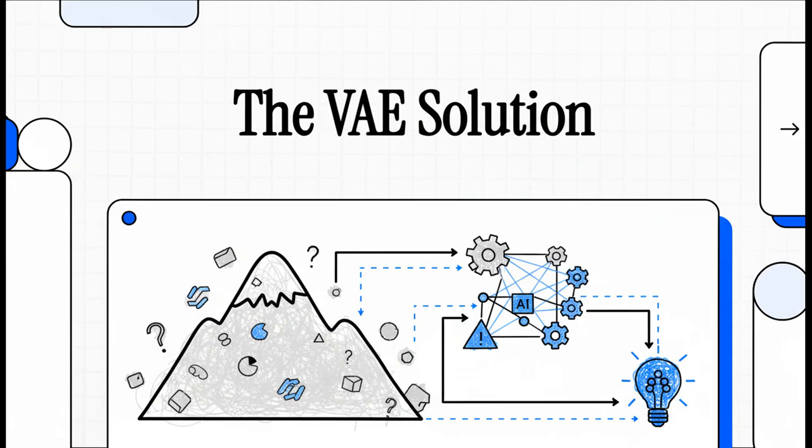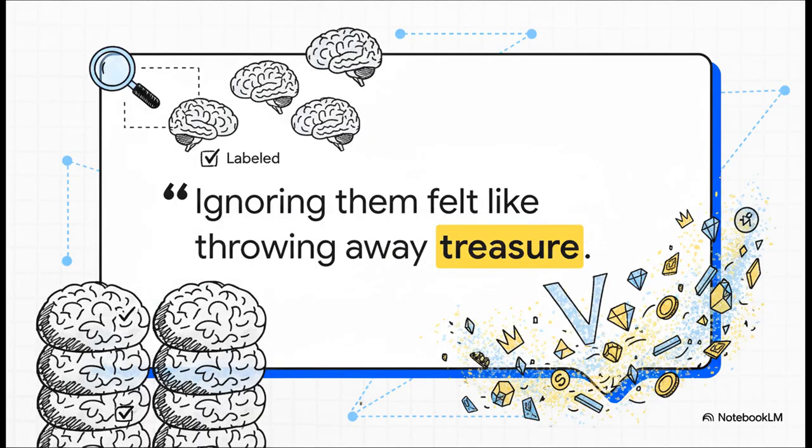Have you ever wondered how an AI can learn to solve a really complex problem when it only has a few clues to go on? I mean, what if you had a literal mountain of information, but almost none of it was labeled? Well, today, we're going to unpack a brilliant solution to one of AI's biggest puzzles: how to learn from the unknown.